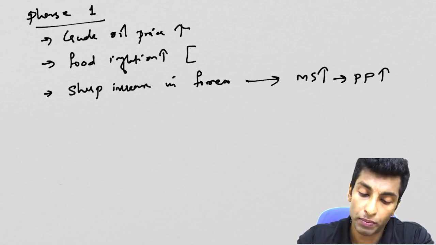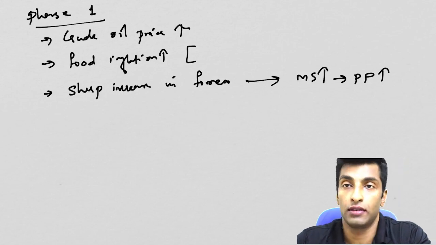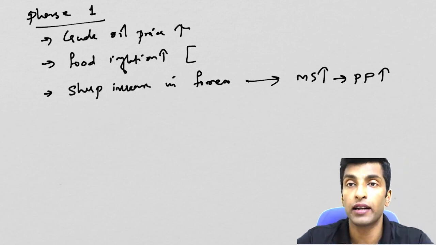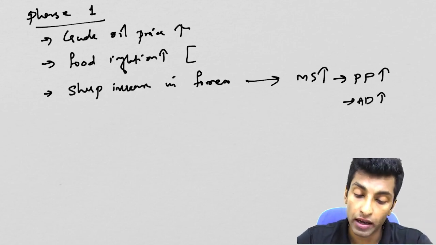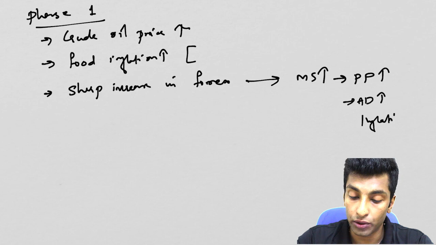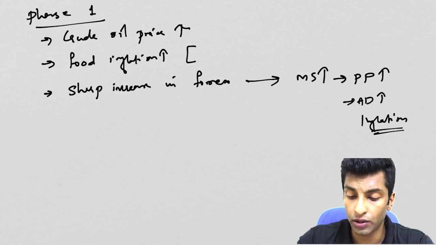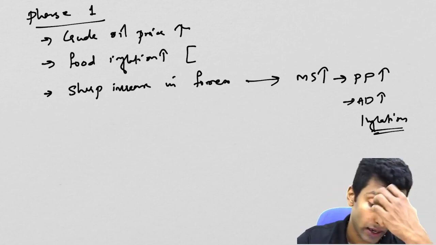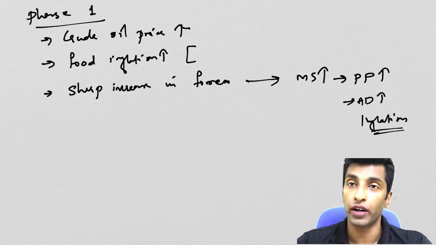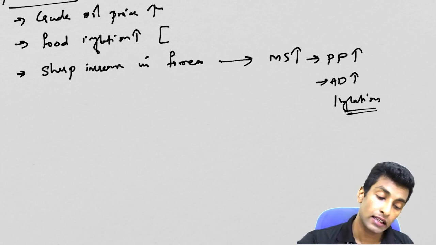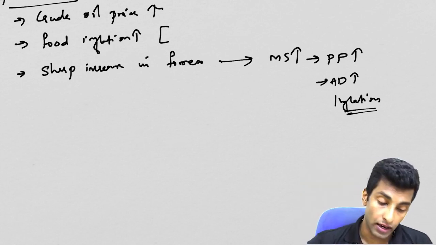Money supply increase means your purchasing power will increase. That's it. Purchasing power in the entire economy will increase. Okay, so money supply increases, purchasing power increases. So what will happen? Aggregate demand will increase. So that leads to inflation. The discussion related to this we have already done, so I'm not getting into the technicalities. The technical aspects of inflation we have already covered in much more detail. So these are the reasons for high inflation in phase 1.